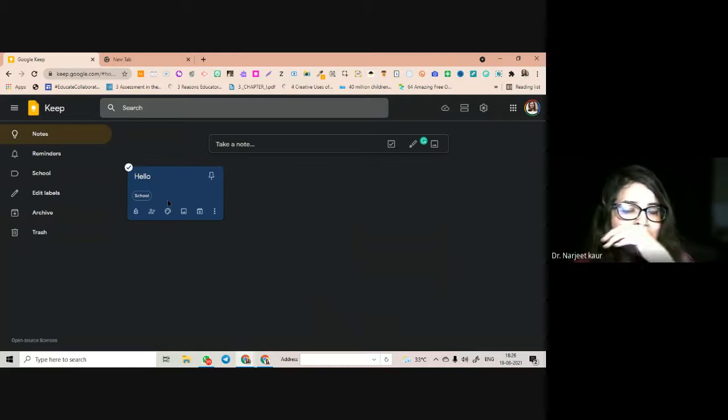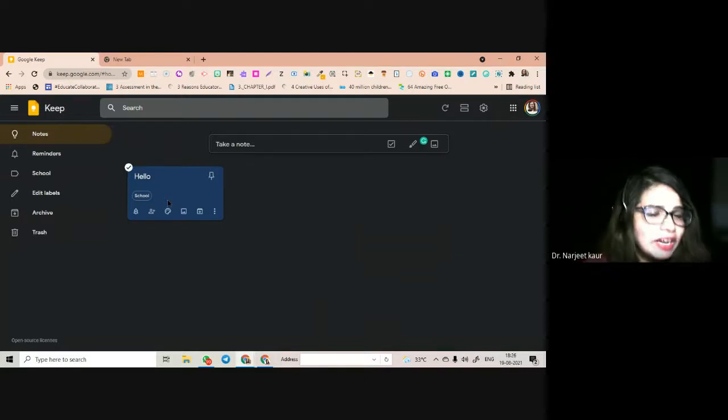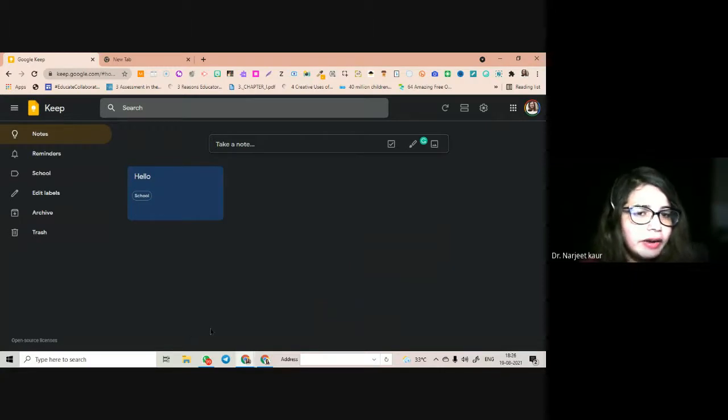So these are very underutilized tools, as I said in the beginning, but very, very useful tools for teachers. You must all have this on your mobile phones. You must all have this in your laptops to do a lot of good things. So if you go to a lot of meetings and have to take a lot of minutes, keep speaking bit by bit, you need not copy also.